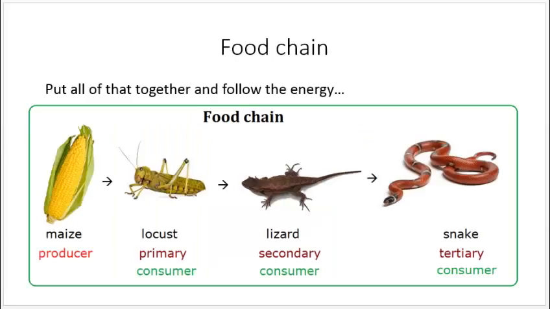So if we put all that together, we can make a food chain that follows the energy. In this case, the energy in the corn, which is a producer, goes to the locust, a primary consumer. The energy in the locust goes to the lizard, a secondary consumer. The energy in the lizard goes to the snake, a tertiary consumer.